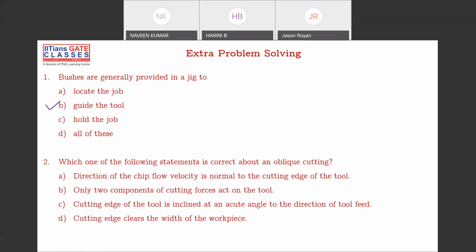What about the second one? I told you the difference between orthogonal and oblique. I think you'll tell the answer.